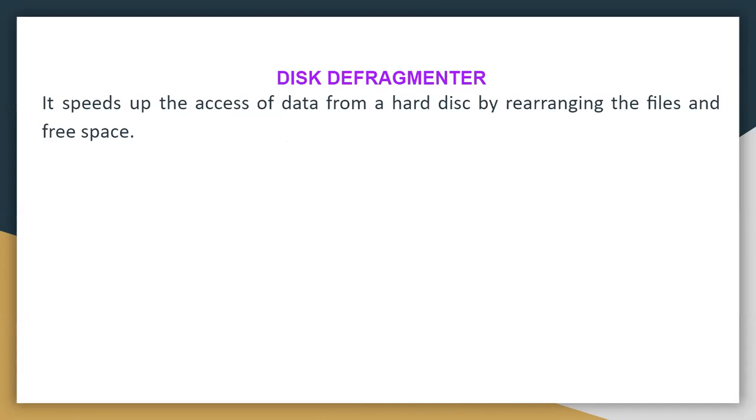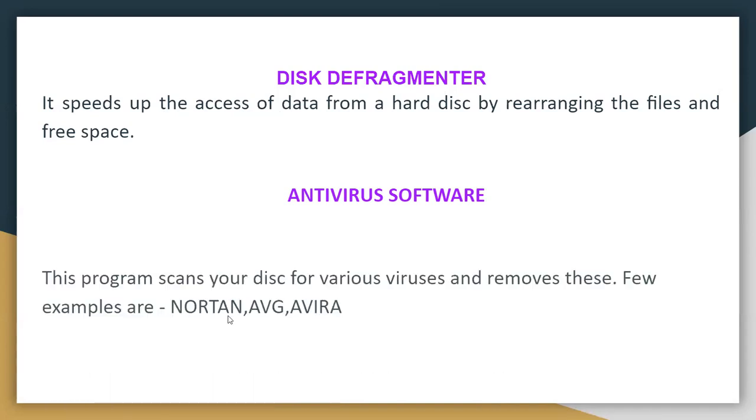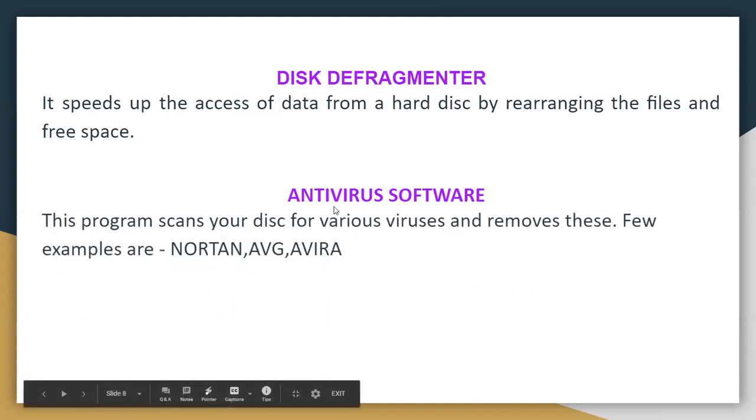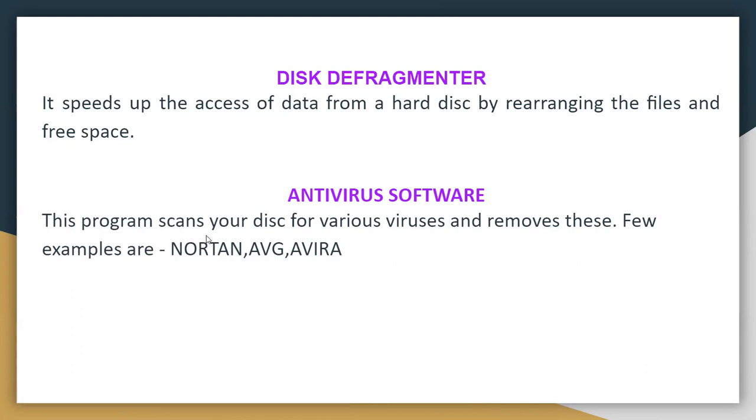Now our next is antivirus software. What is the function of antivirus software? Why do we need it? This program scans your disk for various viruses and removes them. A few examples are Norton, AVG, and Avira. Antivirus software scans the disk, and if any virus is there, it will remove it. The function of antivirus software is to scan the disk and remove viruses.